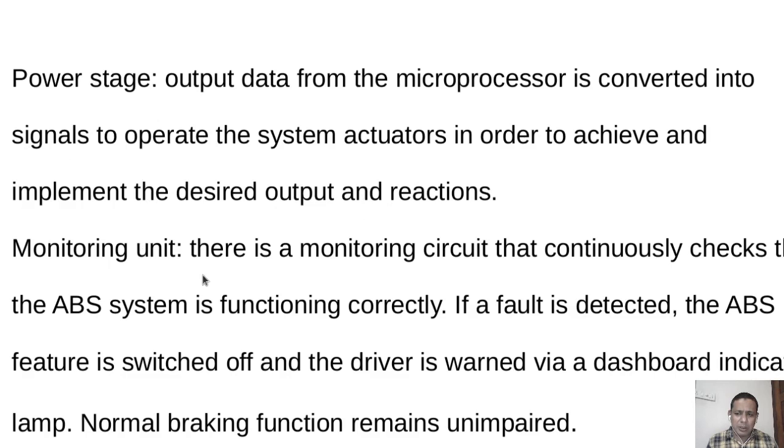Again, there is a monitoring circuit that continuously checks that the ABS system is functioning correctly. While turning on the vehicle itself, we can check whether there is an ABS fault indication in the dashboard. If a fault is detected, the ABS feature is switched off and the driver is warned by a dashboard indicator. That is, there will be a warning mechanism in the dashboard indicator.